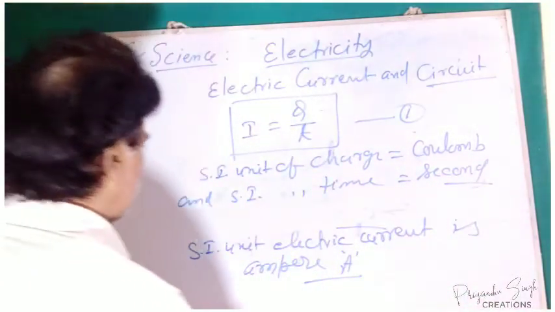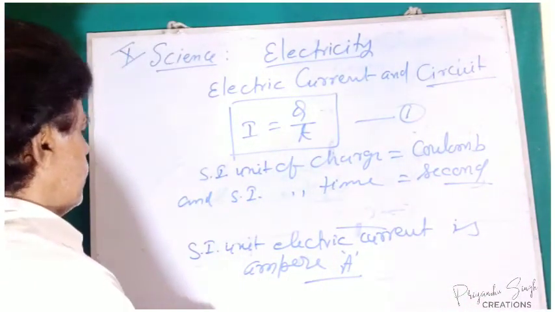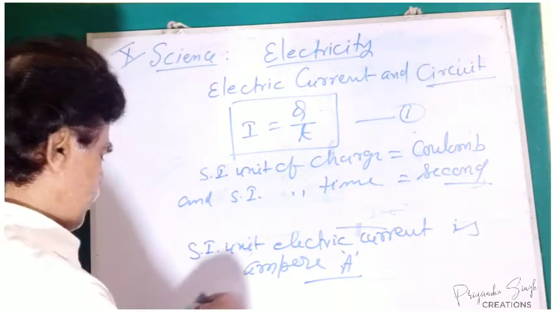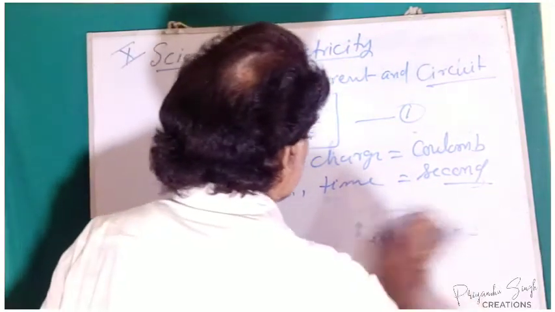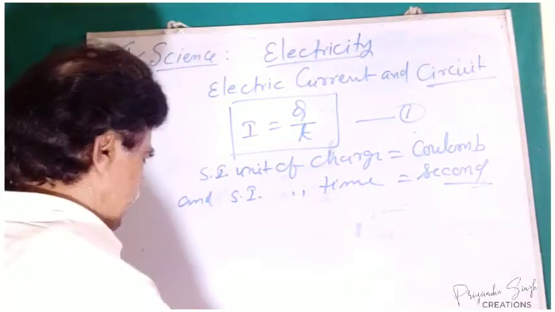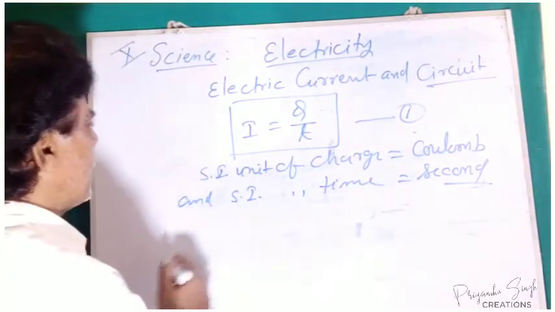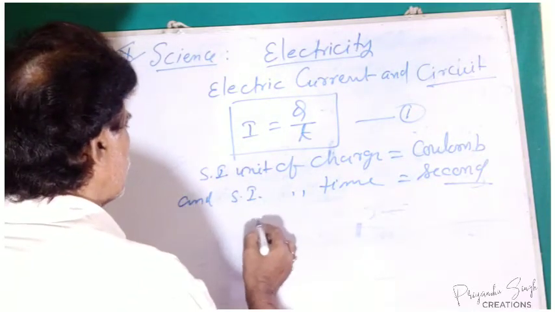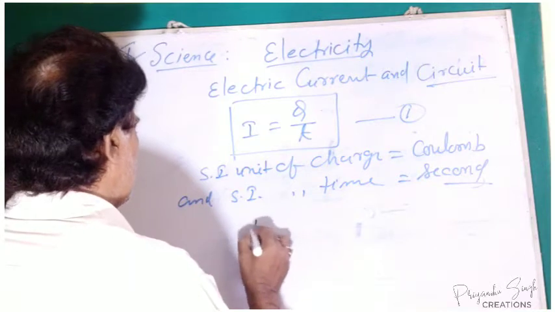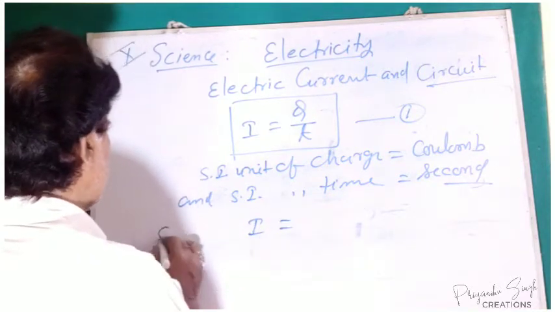So if we have the electric charge of 1 coulomb that can pass through the circuit during time 1 second, we get an electric current of 1 ampere.